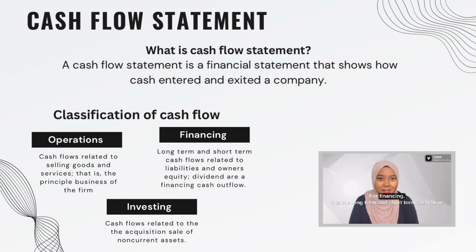For financing, it is the long-term and short-term cash flows related to liabilities and owner's equity. Dividends are a financing cash outflow. For investing, it is the cash flows related to the acquisition and sales of non-current assets.